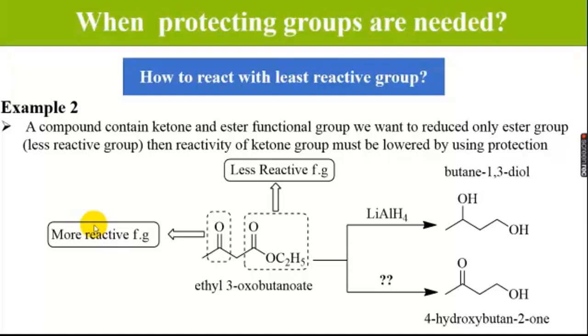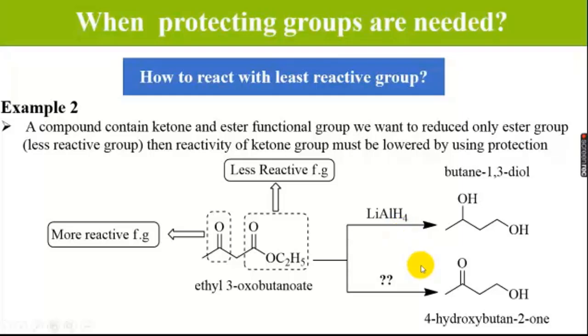We need protecting groups. See the example: we have ethyl 3-oxobutanoate, which contains a carbonyl as well as an ester. The carbonyl is the more reactive functional group, while the ester is less reactive. If we use lithium aluminium hydride as a reducing agent, it will reduce both the carbonyl as well as the ester.